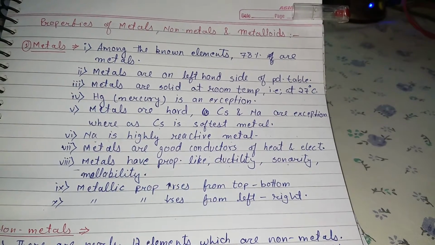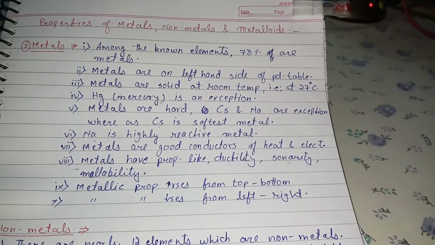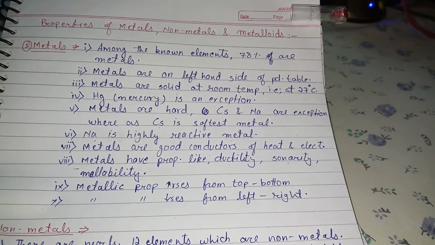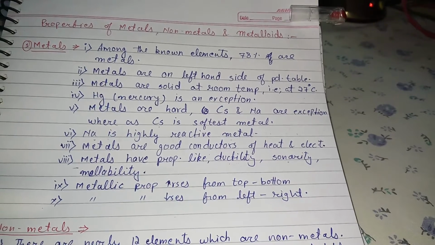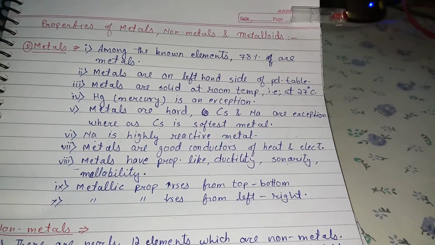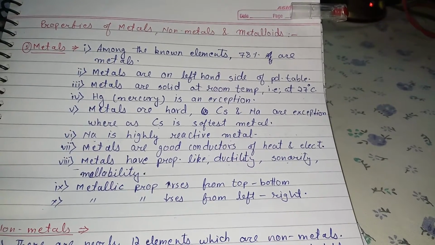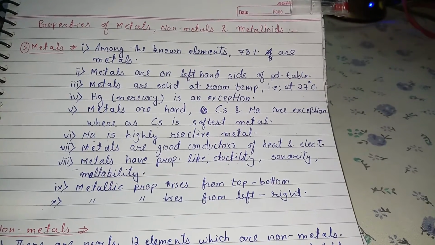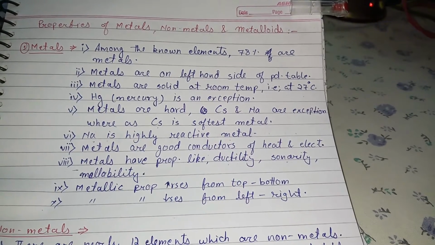So in the last class we learned how to form the electronic configuration of any given element, and we also studied the S block, P block, D block and F block elements. We also know the names given to the S, P, D and F blocks, right? So now we are coming directly to the properties of metals, non-metals and metalloids. The periodic table consists of metals, non-metals, metalloids and also gases. Let us directly come to the properties of metals.